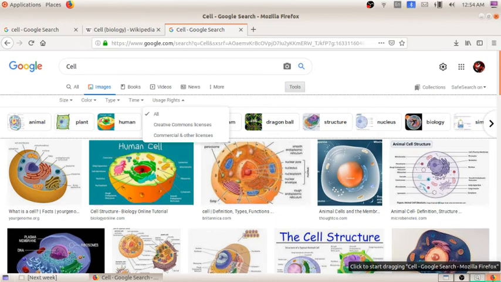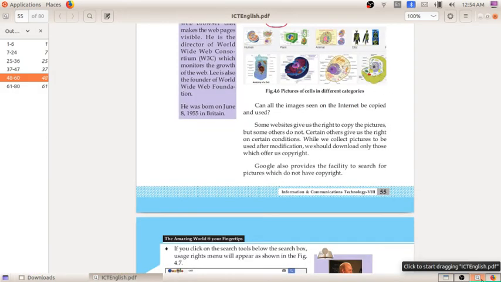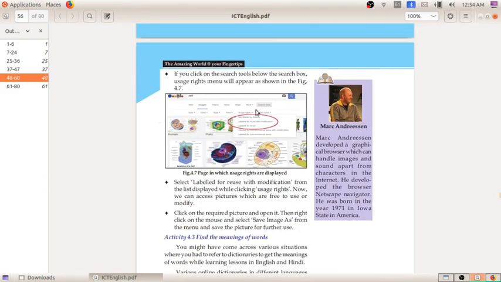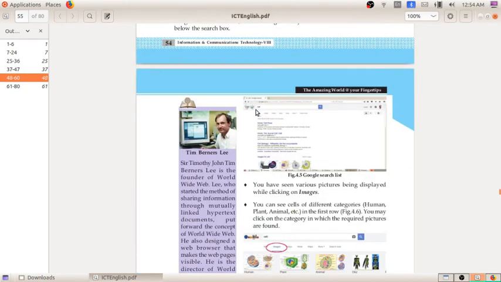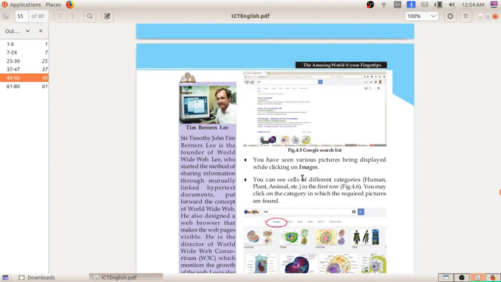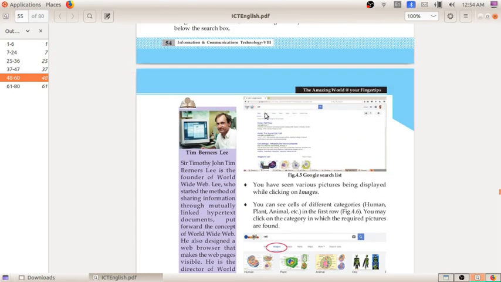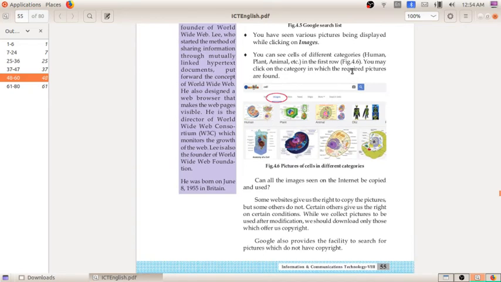On page number 55, you can see the Google search list, in figure 4.5. Next you can see the images. Here in the Google search list, we take the option Images. You can see a lot of images related to the topic. You have seen various pictures displayed while clicking on images. You can see cells of different categories. Can all these images seen on the internet be copied and used?